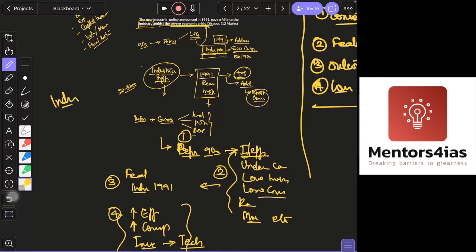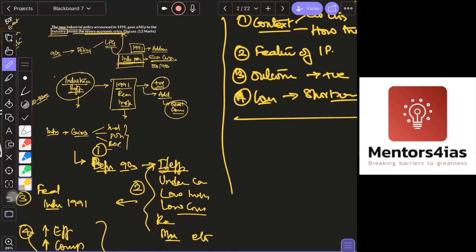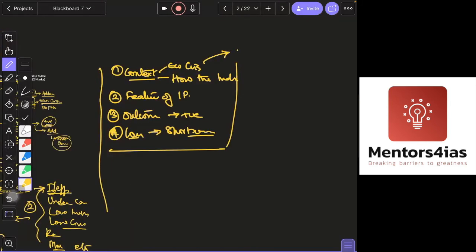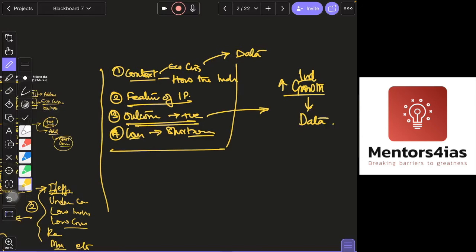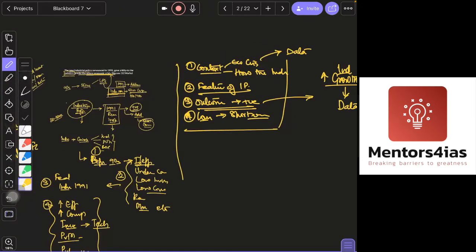So remember some data and facts. When you're talking about the economic crisis, you can add some data. When you're talking about the positive outcome, you can say there was an increase in industrial growth. You can write some data to substantiate your answer. Some data has to be incorporated into your answer. Is that okay, guys? So this is your new industrial policy.